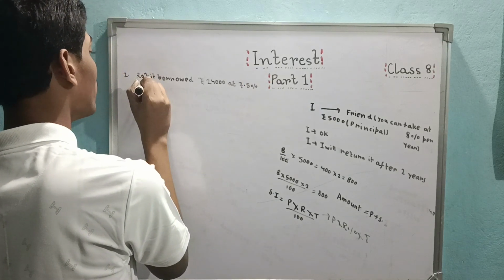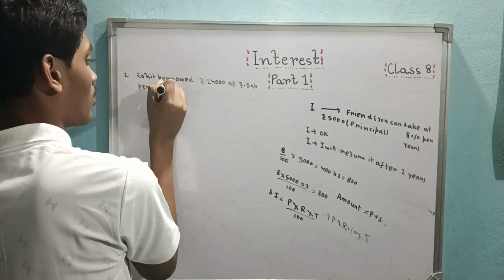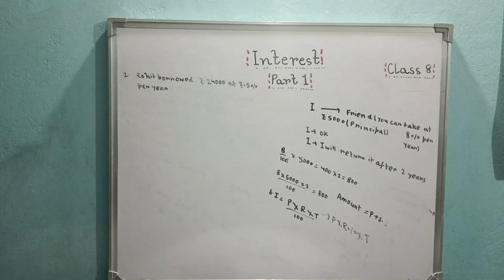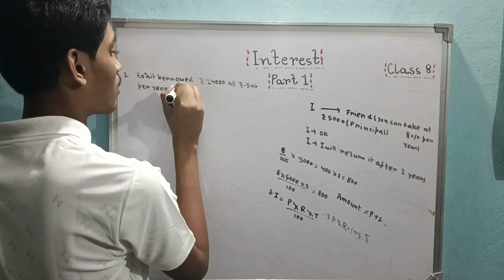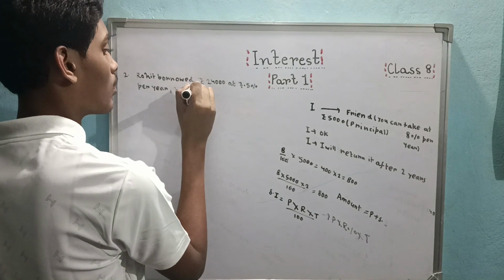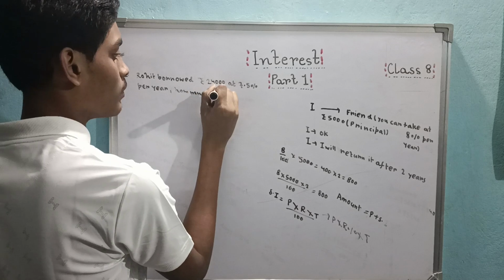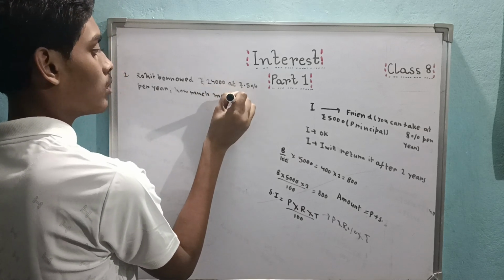And my pen is not working well. How much money will he pay at the end of 4 years to clear his debt? See, I have to give some force so that the pen writes down.